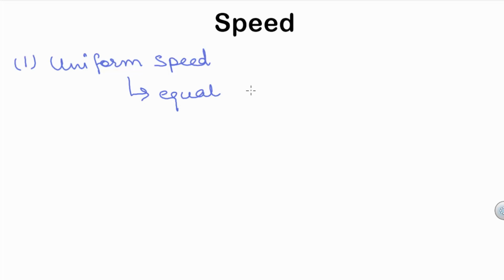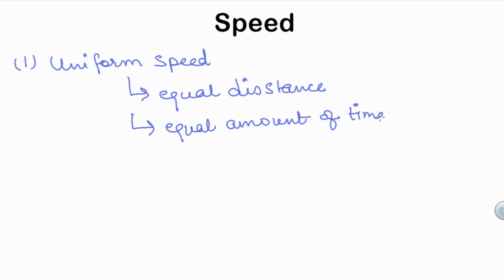Let us now have a look at different types of speed. So the first one is uniform speed. An object is said to be moving with uniform speed if it covers equal distance in equal amount of time. And it doesn't matter how small these time intervals may be.